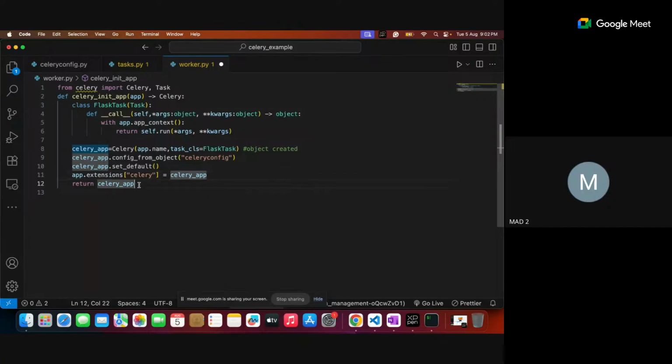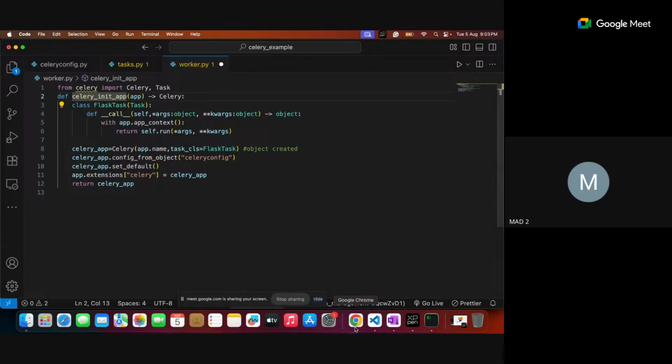And finally in line number 12, we return whatever complete configuration you have done in line 8, 9, 10. All these settings are returned in line number 12. This is borrowed code to set up the Celery initialization. This function we call inside your Flask app, because the Flask app is what we call through web URLs. I think this is very clear.